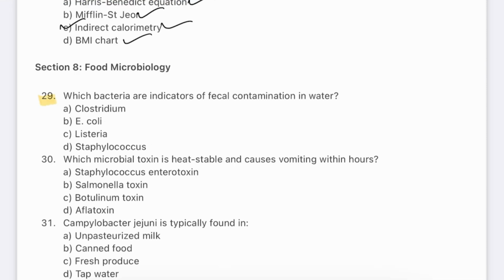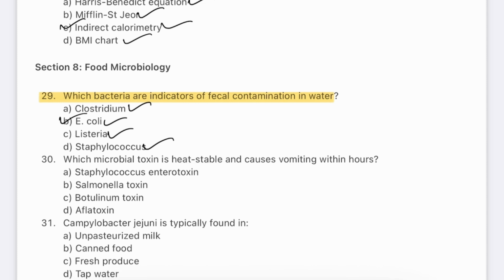Question number 29. Which bacteria are indicators of fecal contamination in water? Clostridium, E. coli, Listeria, Staphylococcus. The answer will be B, E. coli. E. coli is a coliform bacteria naturally found in the intestines of humans and animals. Its presence in water indicates contamination by fecal matter, which may carry pathogens.